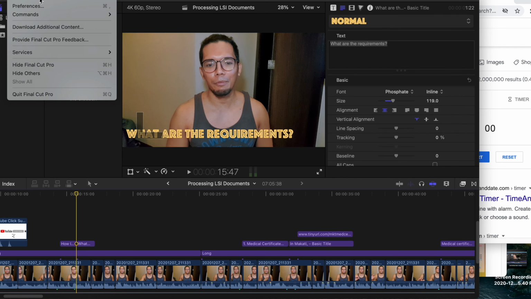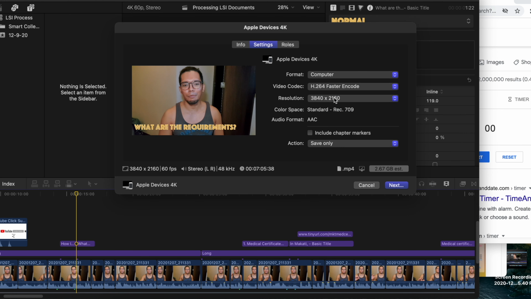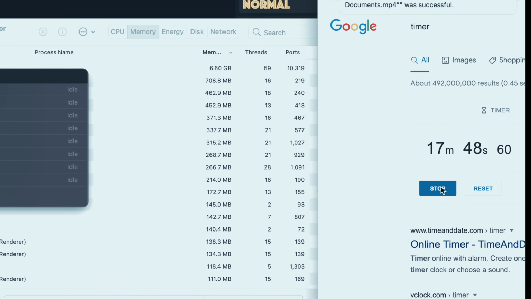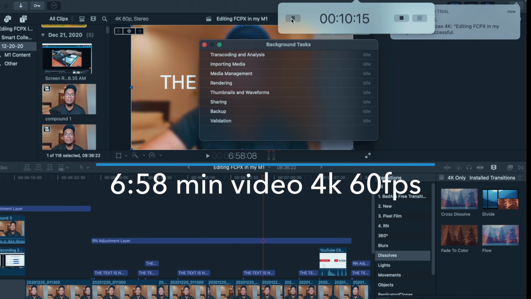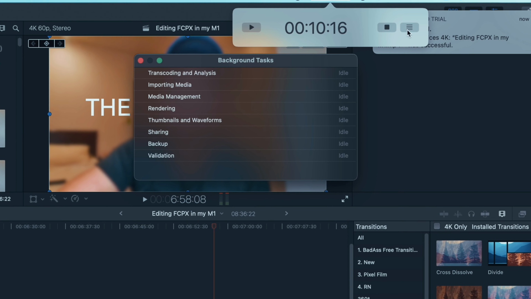In rendering a YouTube video, for example, I usually render it in 4K 60 FPS to bump up the quality. I have a sample render of a 7-minute 4K 60 FPS video, and it took me 17 minutes to render. Coming from my experience with my old MacBook, this render time is so much of an improvement already. From 2 to 3 hours to this 17 minutes.